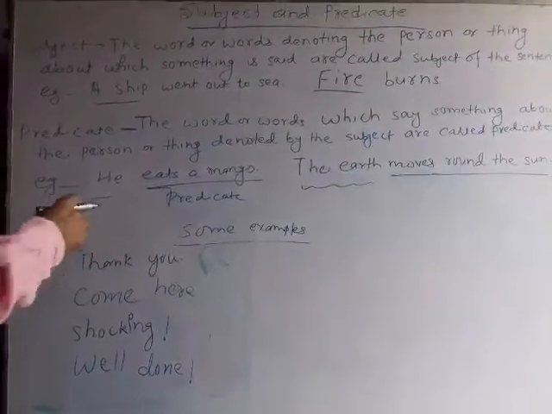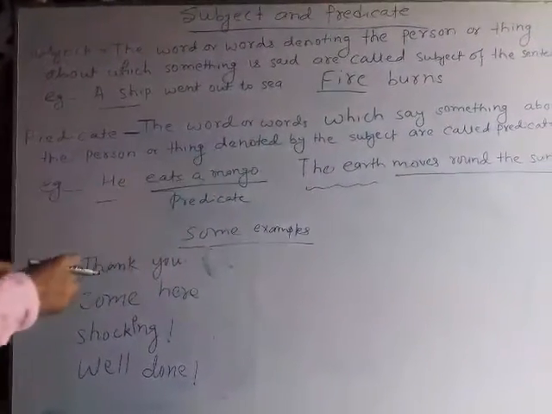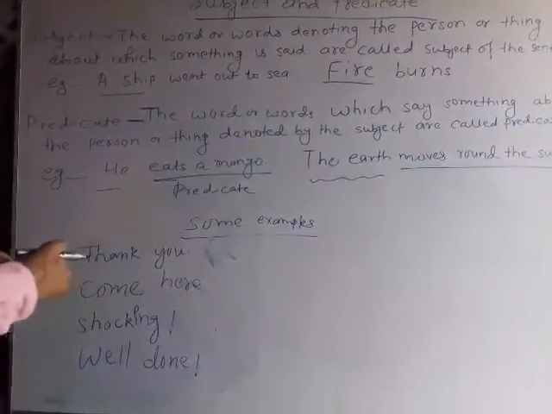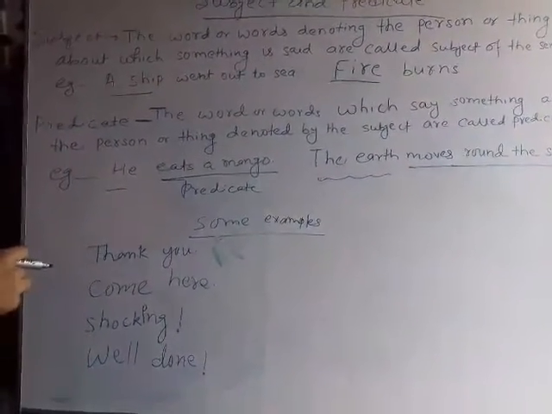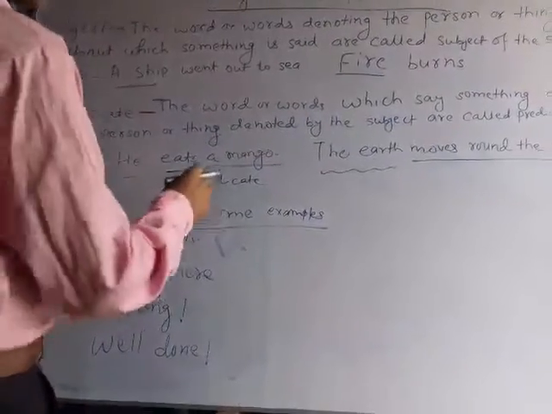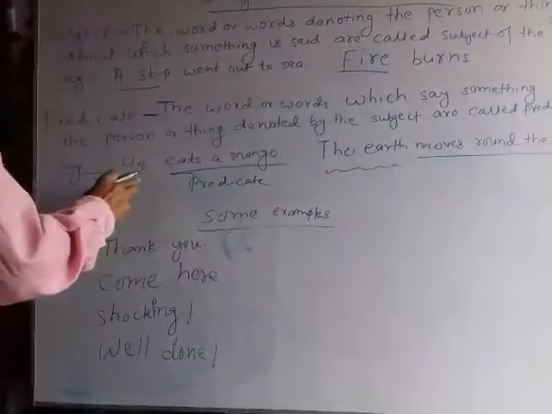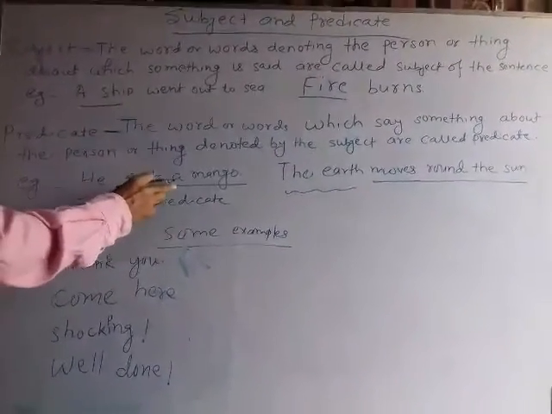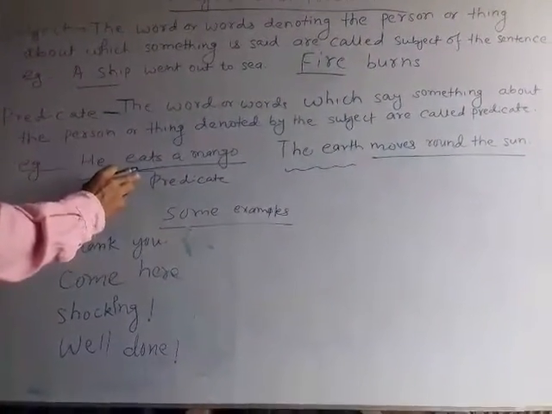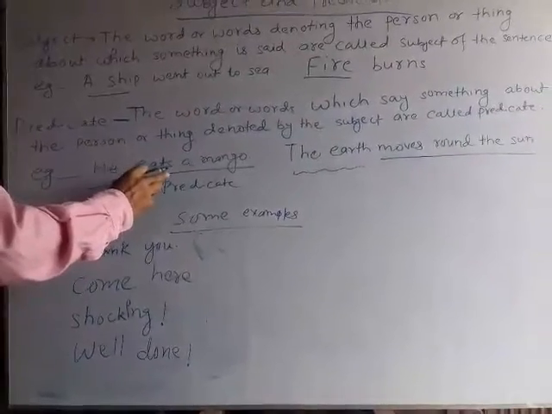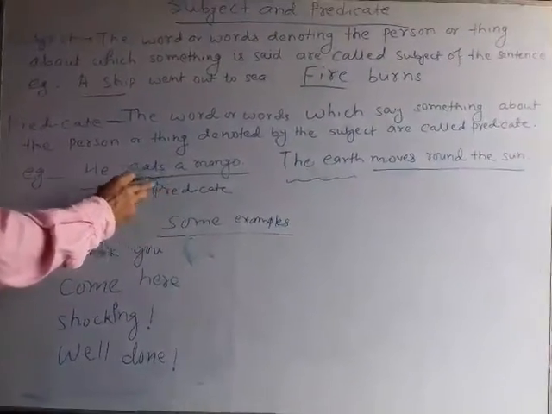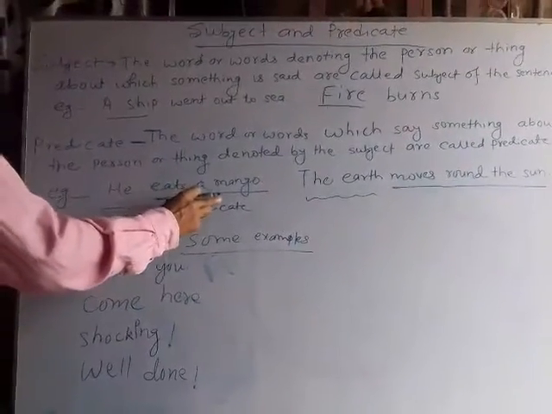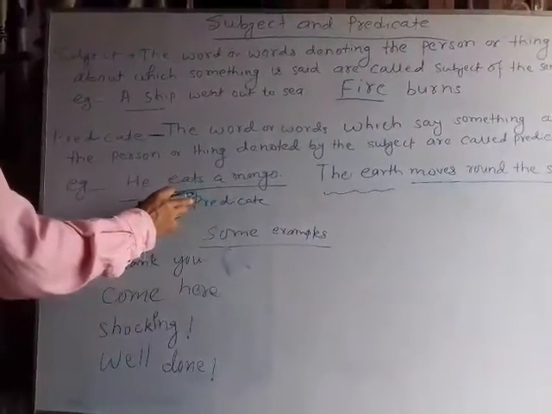For example, he eats a mango. He eats a mango. So something is said about he. What is said? That he eats a mango. So eats a mango is predicate. It means the verb part is called predicate in the sentence.